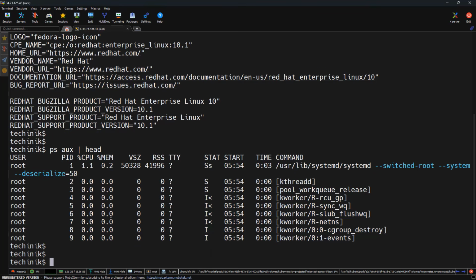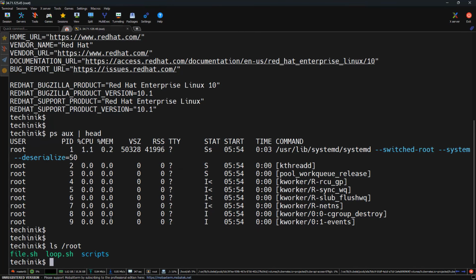Let's see the current state. If I run ls /root, right now this process can see everything: user files, configurations and system data. And there is no boundary here. Every process shares the same root file system. So if you run an untrusted application, it can see everything. So now we fix this.